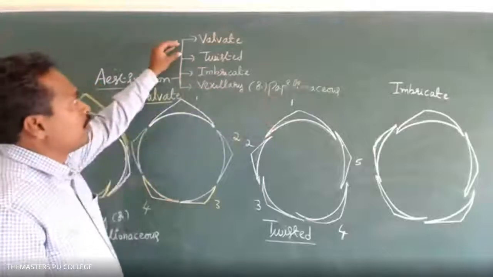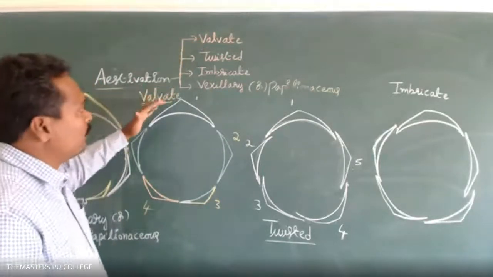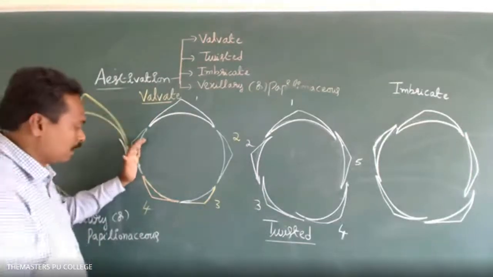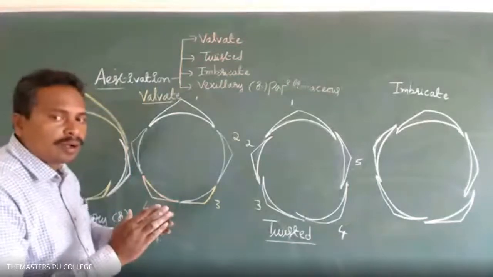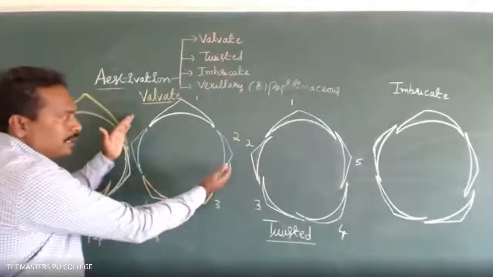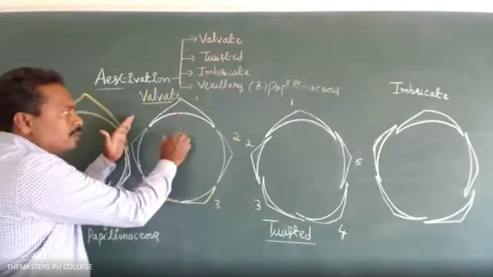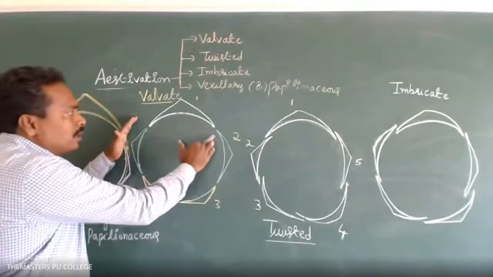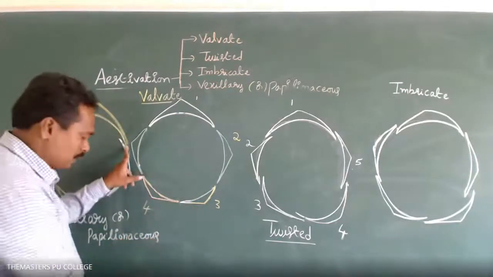First of all, we have to know about valvate estivation. In valvate estivation, the sepals or petals' edges are not overlapped on each other. Look here in this diagrammatic representation. I drew the floral appendages, the members. So these are not overlapped on each other.